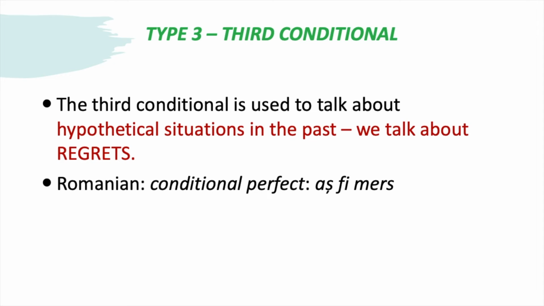And now the type 3 conditional, which we also call the third conditional. The third conditional is used to talk about hypothetical situations in the past. We talk about regrets, in fact, because we cannot change the past anymore. So what happened in the past happened, and we cannot change those things or those situations, but we can talk about them expressing our regrets. In Romanian, we translate it with aș fi mers.